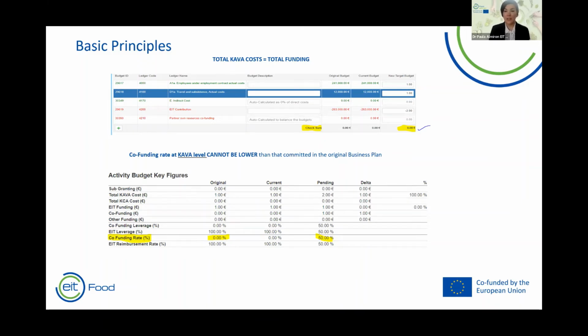You can check this at the bottom of the cost tables. The sum check has to be 0. The co-funding rates at the KAVA level cannot be lower than the committed amount that was on the original business plan. This is also something very important.